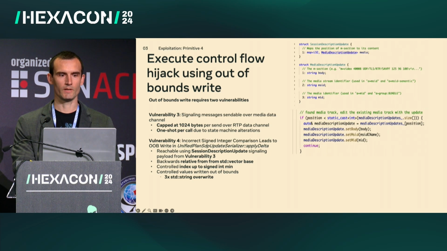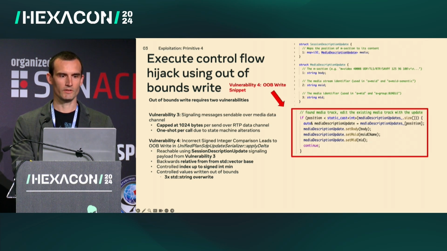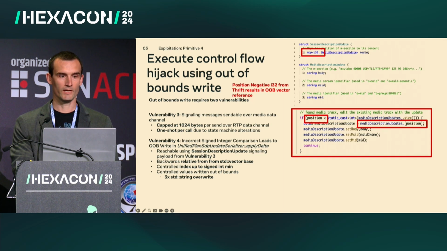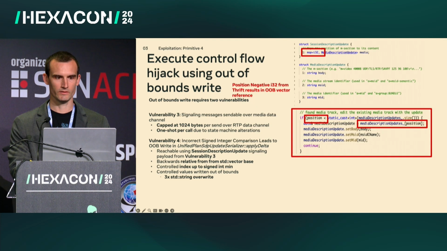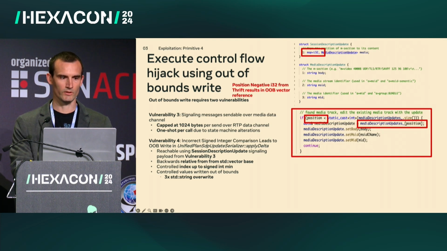We're going to use this Thrift signaling message payload to reach an out-of-bounds write vulnerability, root caused to an incorrect signed integer comparison. This is the snippet here, and you'll notice that the signed integer key from our session description update signaling message payload is used in this comparison operation against the media description update size, which is an std::vector. So we're incorrectly casting size_t to int, allowing position to be negative and accessing the std::vector out of bounds in a backwards direction.